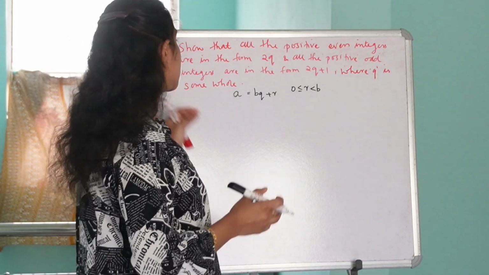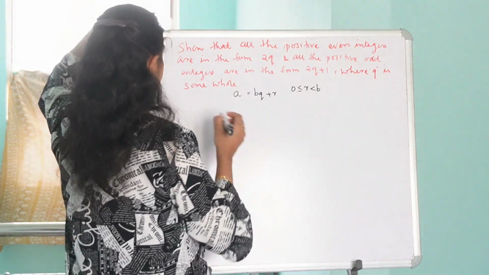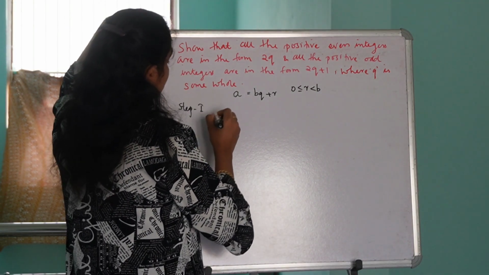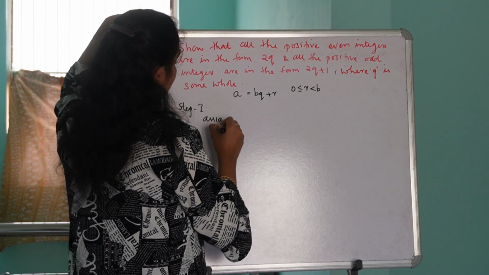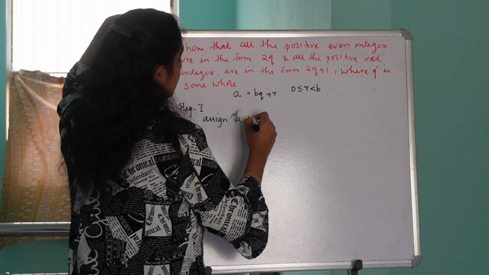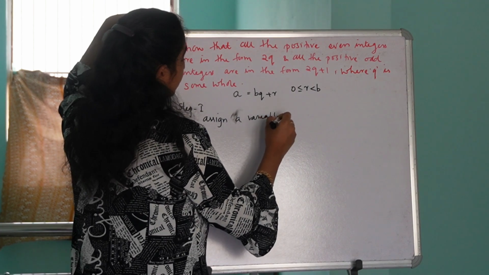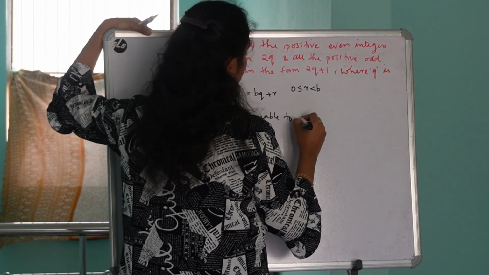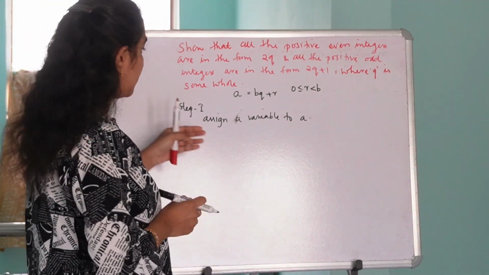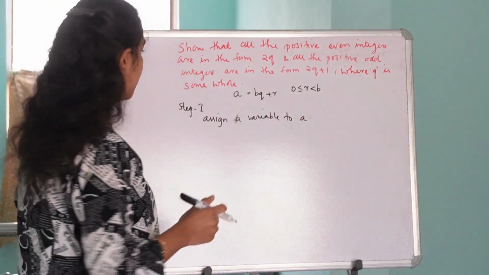So let's start. Step 1 is to assign a variable to a.